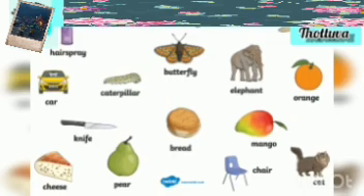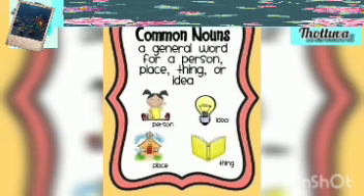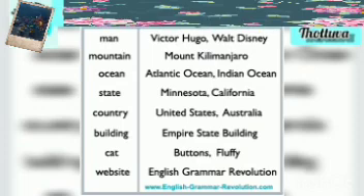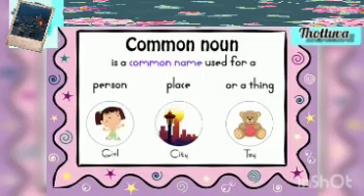There is no particular reference to which duck it is. It can be any duck anywhere in any part of the world. So it is a common name for a group of animals or birds that look similar. You know how a duck looks, so all ducks in the world are called ducks.